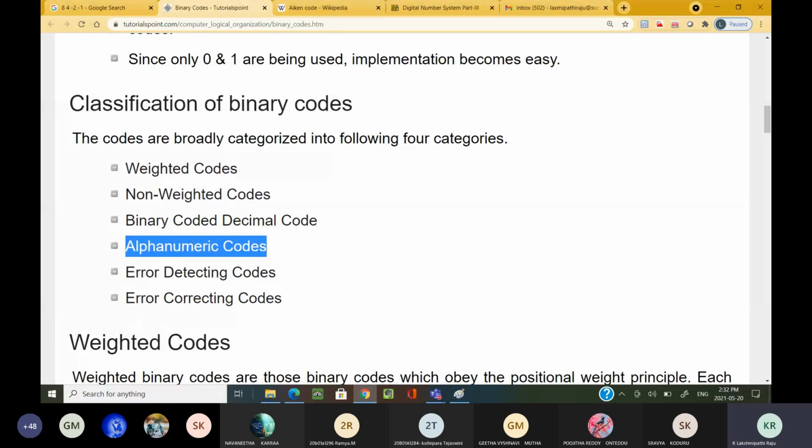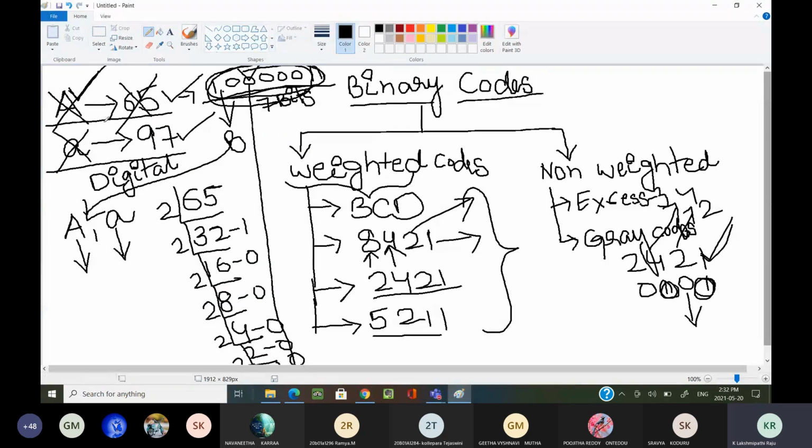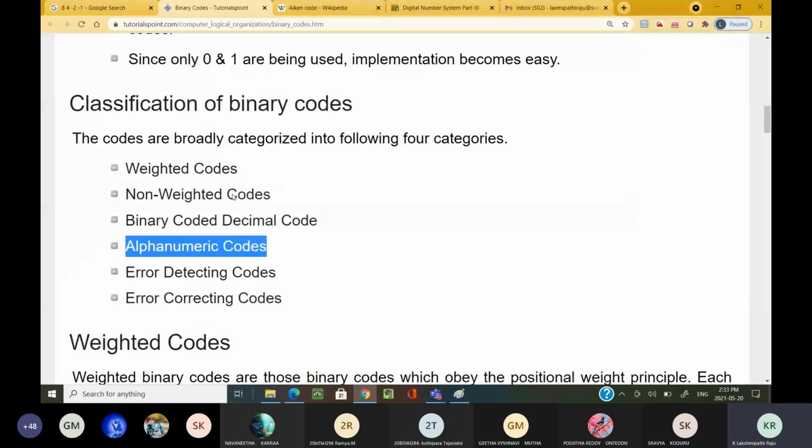In alphanumeric codes, whatever example I have given here, the capital A and small a, these come under the alphanumeric part. For every alphabet we are giving a certain code. Not only alphabets, for digits also. For 0 also we are giving a certain alphanumeric code.